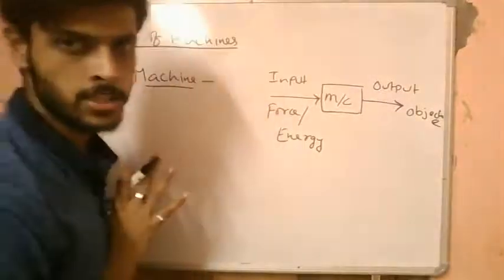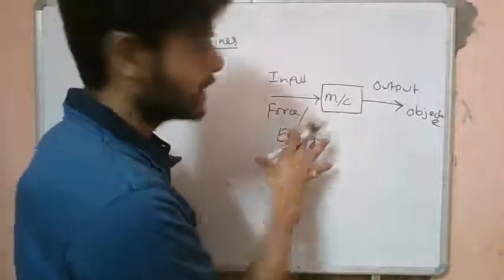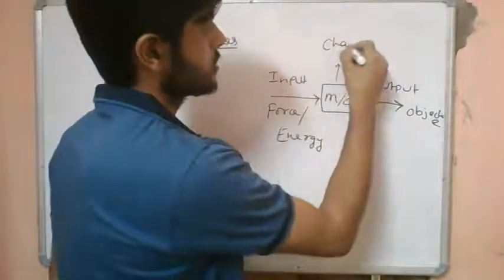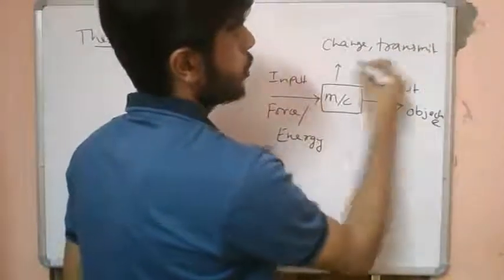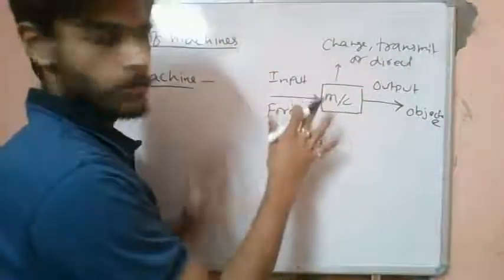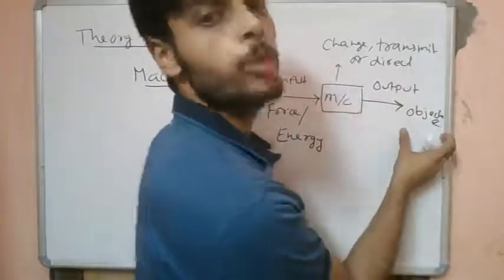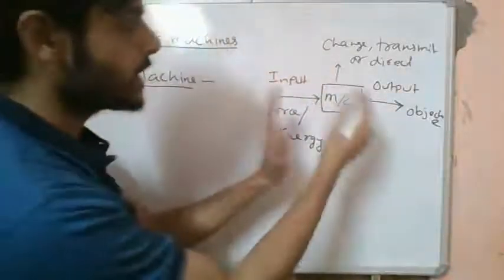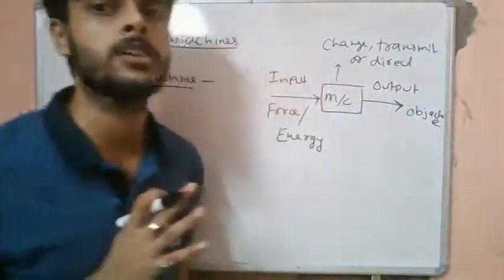So what do we understand by a machine? A machine is a device which will take up input in the form of force or energy. Then it will change, transmit or direct to a particular output, so that a specific objective can be reached. If a device takes up force, changes it and gives a specific output so that a specific objective can be reached, it is called a machine.